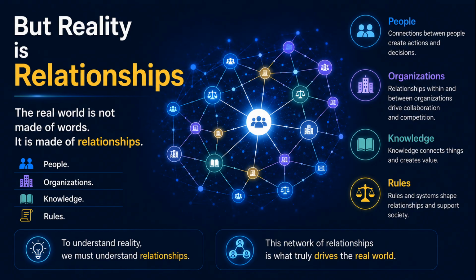In reality, the world is far more complex. What we interact with is not just words. People connect with people. Organizations connect with organizations. Knowledge connects with knowledge. And all of these exist within the rules and institutions that shape our society. Countless relationships overlap and influence one another, giving rise to real-world events and human decision-making. In other words, understanding the world requires more than examining individual pieces of information. What truly matters is understanding how information is connected. It is these relationships that give information its meaning.